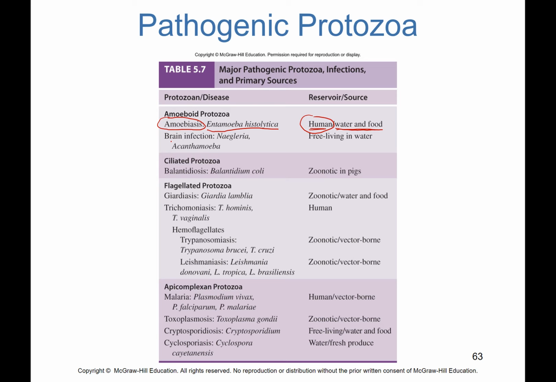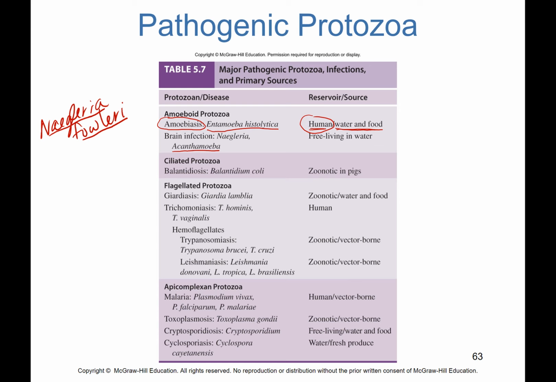Another protozoan, and one we hear about quite often in the news, that causes a brain infection, or there's two of them. One of them is Naegleria fowleri, or the brain-eating amoeba. Acanthamoeba is another genus that causes brain infections. They're both free-living in water.